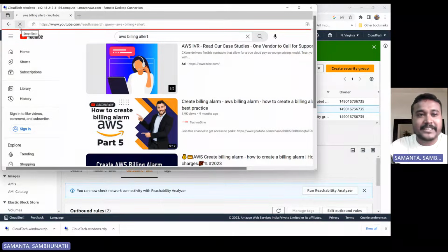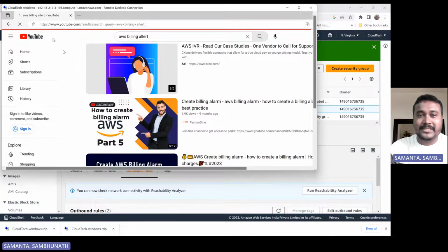Actually, since it is a remote system, it is taking time. Apologize for that. Thanks for your patience. This system is a low configuration system, that's why it is taking time to load all this. I should have created a higher configuration system, then it wouldn't take this much time. See, it is rotating, right? It is not able to reach that particular site, youtube.com.